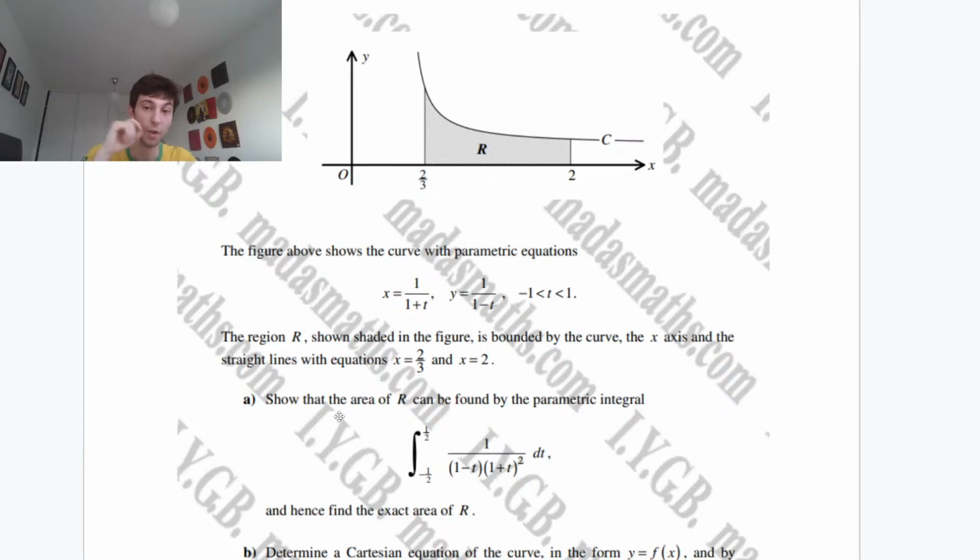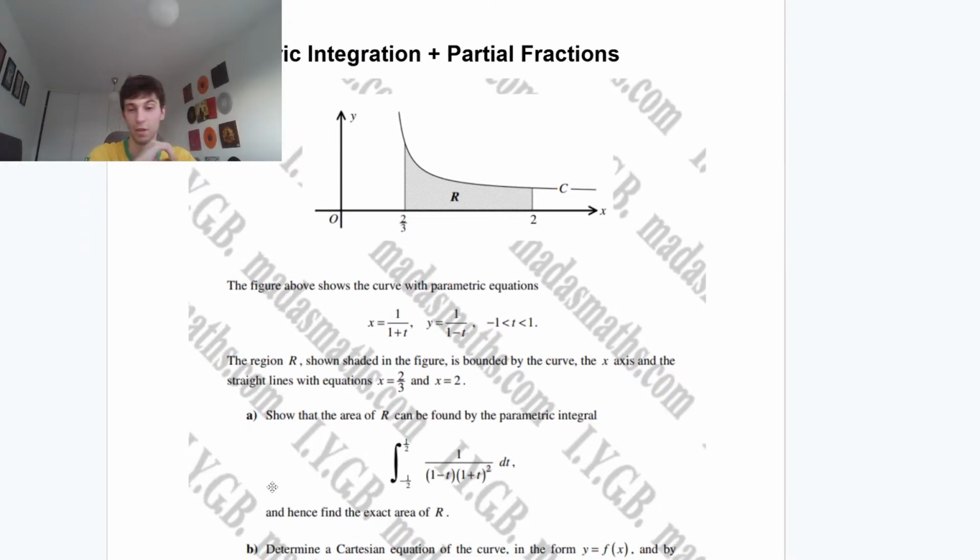Okay, so carrying on, we have to show that the area of R can be found by the parametric integral with upper limit a half, lower limit minus a half, of 1 over 1 minus t multiplied by 1 plus t squared, integrating with respect to t. And then we have to find the exact area of R. Guys, this is a very good question.